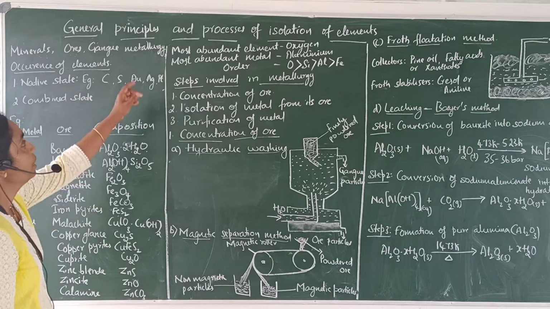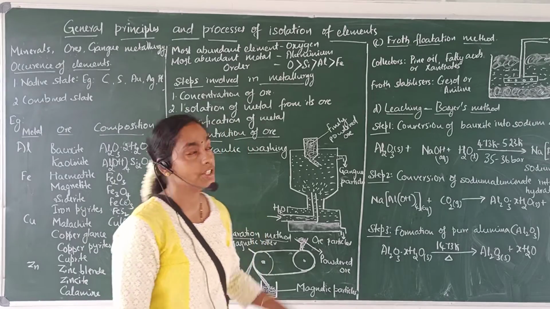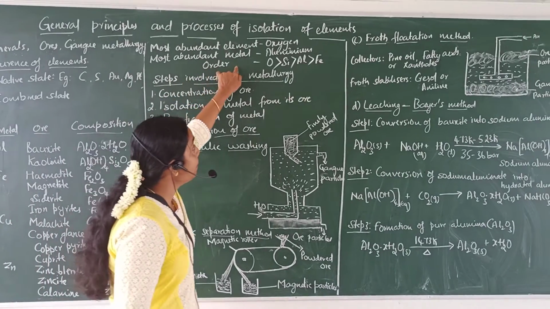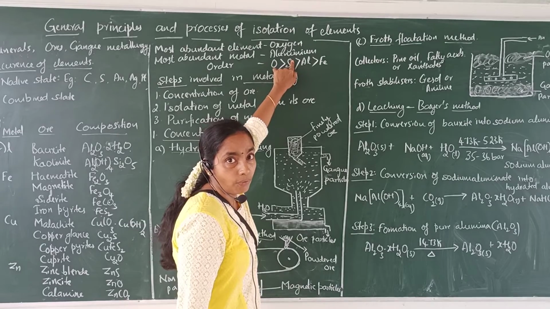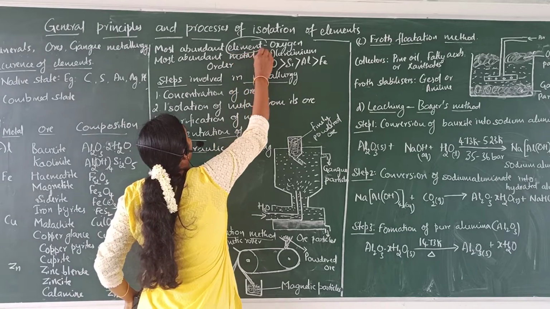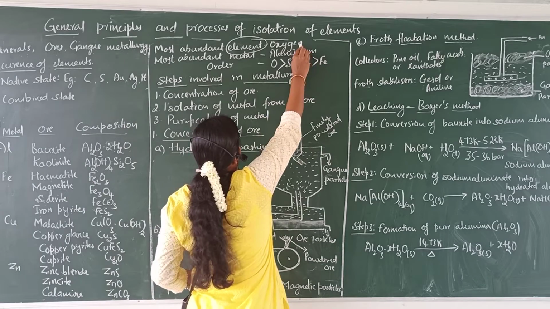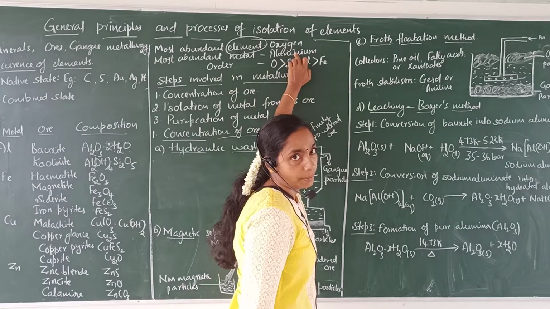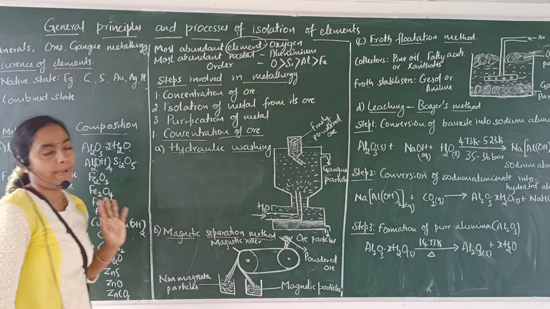Concentrate on them. Next, the most abundant element present in the earth crust is oxygen, and the most abundant metal present in the earth crust is aluminum. Here you have to concentrate on whether they have asked element or metal. If they ask element, the answer is oxygen. If they ask metal, the answer is aluminum. You concentrate on whether they have asked element or metal.